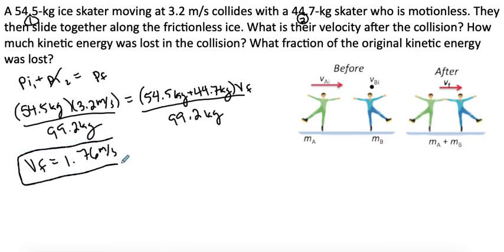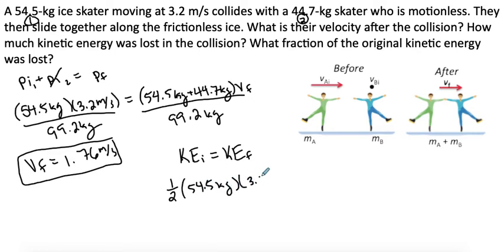Now, similar to above, we're going to do our mechanical energy: kinetic energy initial and kinetic energy final. Since it's asking how much is lost, we know they're probably not equal, but we'll do it the same way. In the beginning, only the first skater has kinetic energy. So that's going to be 1/2 times the mass of the first skater times velocity squared, 3.2 meters per second squared.